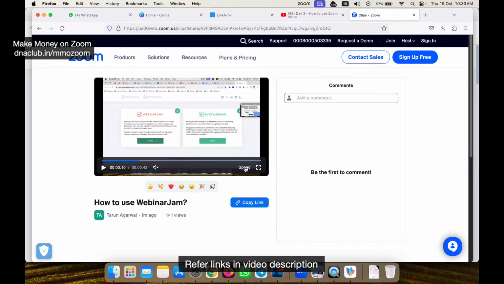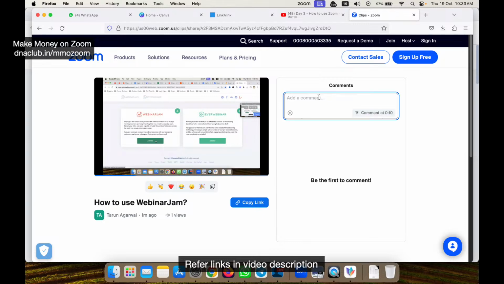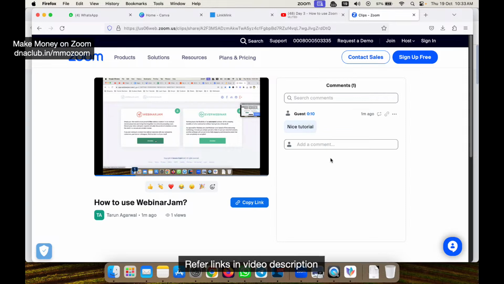Okay, now creating a tutorial is so easy. I can just simply use Zoom Clips. It instantly converts that recording and saves it in Zoom Cloud. Then I can share this link with another person, and they can watch the video and also comment, like, suppose, "nice tutorial." The other person can comment here and also give me some emojis like this.